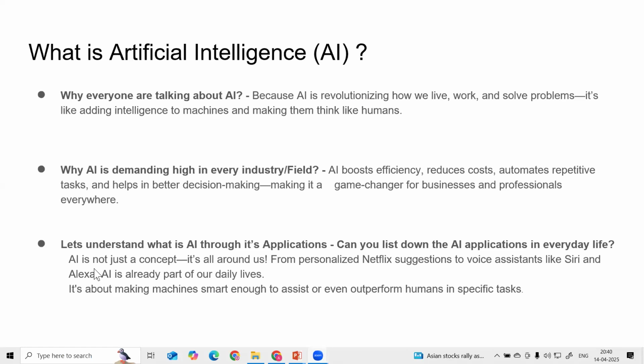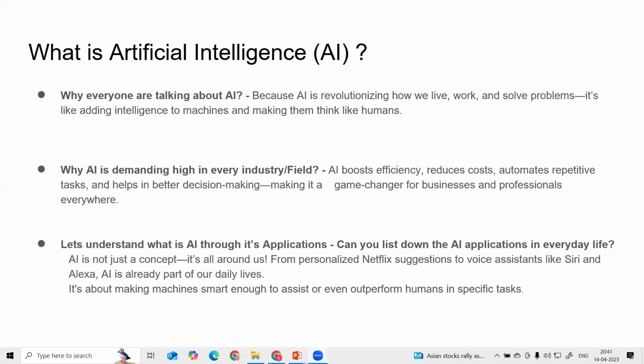So guys, AI is just a concept. You can see nowadays we are using AI every day. AI is already part of our lives. Suppose we are using applications like Netflix, and Siri and Alexa. These are some of the applications we use in day to day life, with voice commands. It is making the machine smart enough to assist, even outperforming humans in specific tasks.